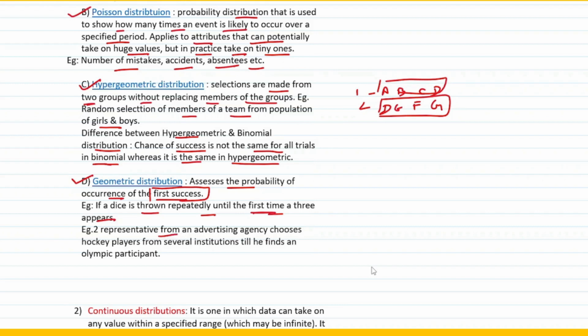Similarly, you are basically a representative from an advertising agency. You have to choose a hockey player from several institutions, but your agenda is to get one Olympic participant, right? So you keep on looking at various hockey players from different institutions till you find the first Olympic participant. So the first time you find the Olympic participant, that becomes an example of geometric distribution, right? So geometric distribution simply talks about assessing the probability of occurrence of the first success. Example, if a dice is thrown repeatedly until the first time a 3 appears, or you can say a representative from an advertising agency chooses hockey players from several institutions till he finds an Olympic participant, right?